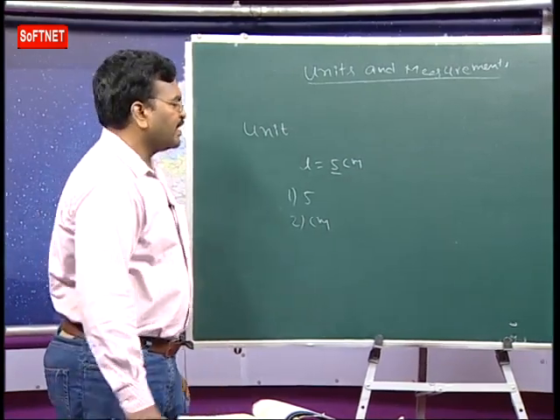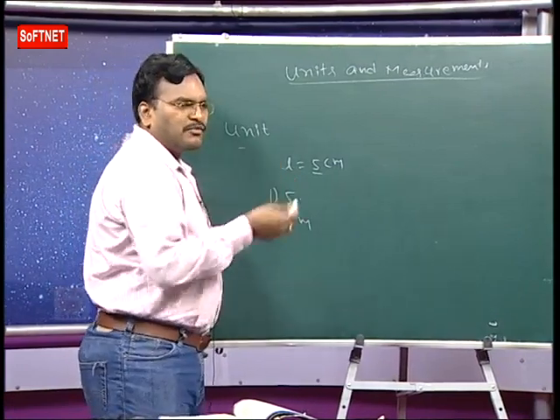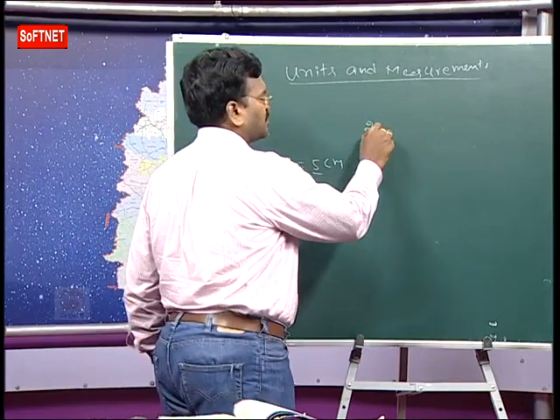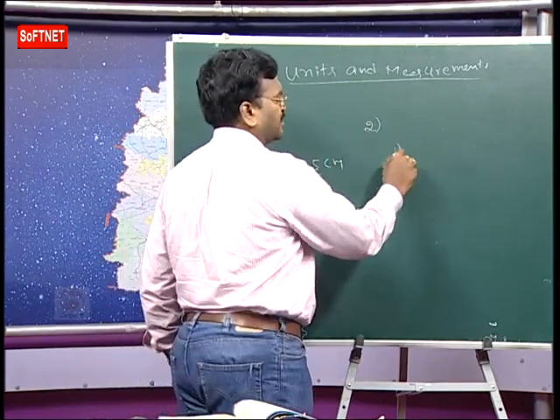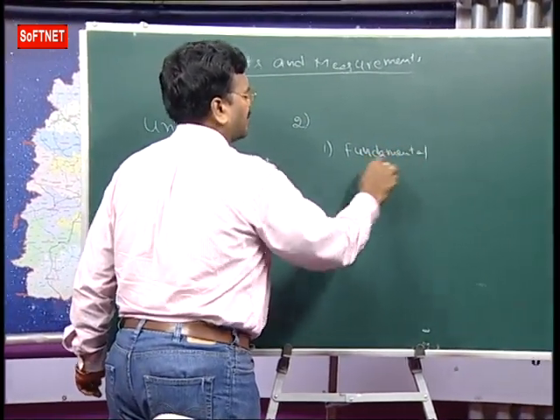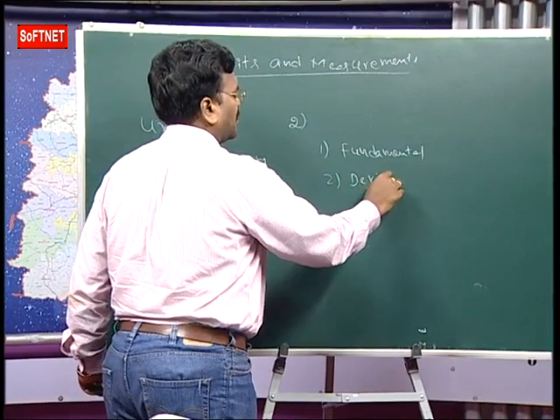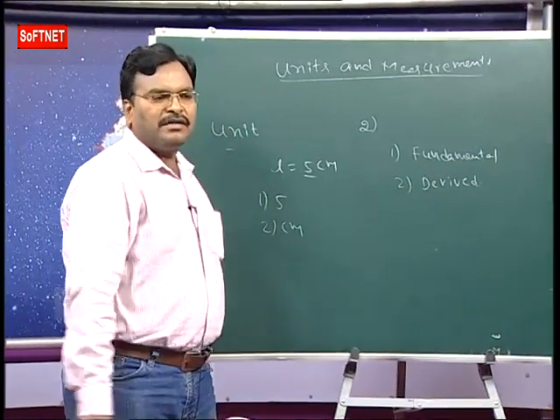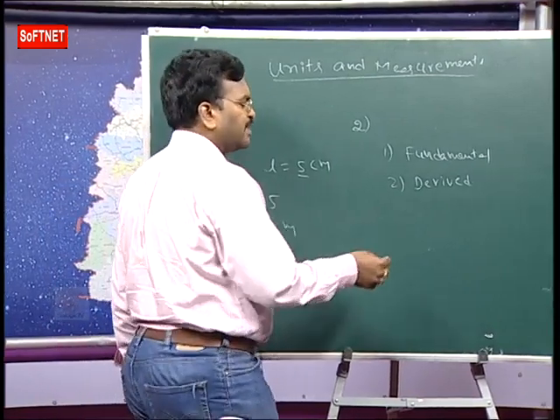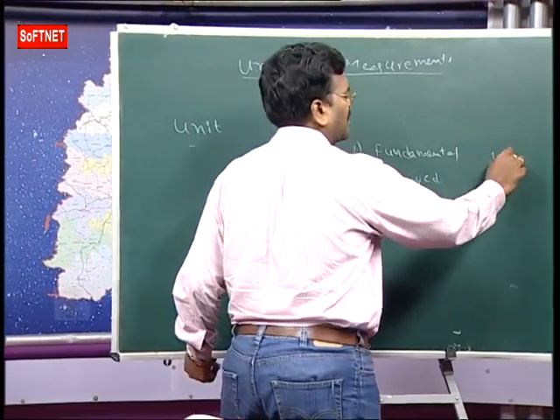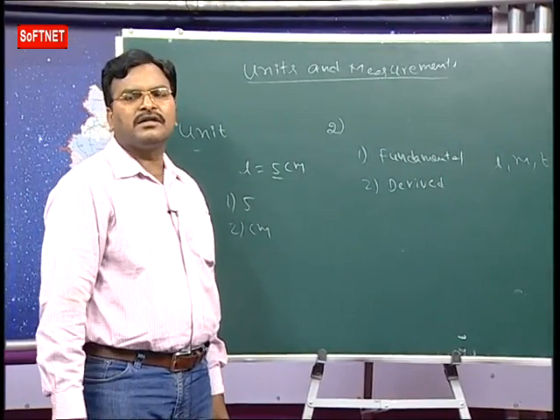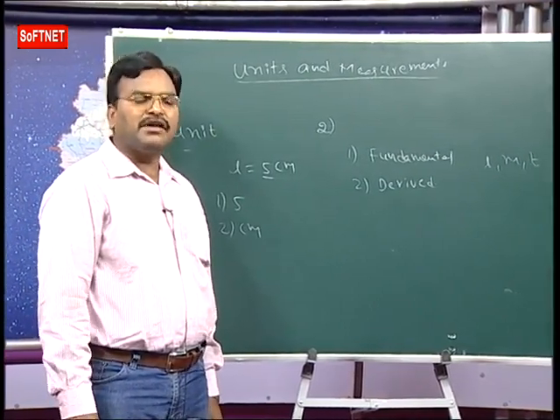Most of the physical quantities we come across in physics are mainly divided into two groups. First, fundamental quantities, which are physical quantities independent of others. Example: length, mass, time. Second, derived quantities, which are physical quantities that can be derived from fundamental quantities.